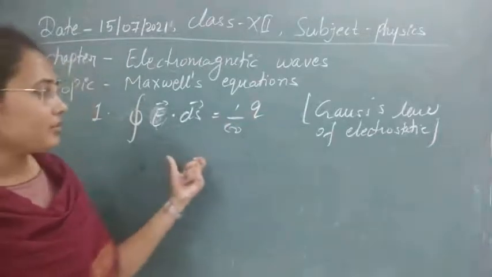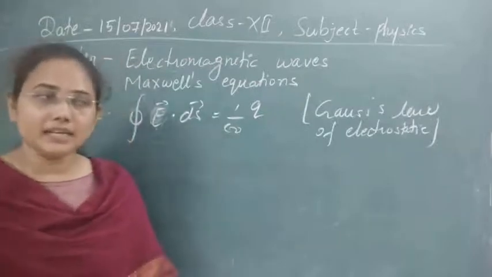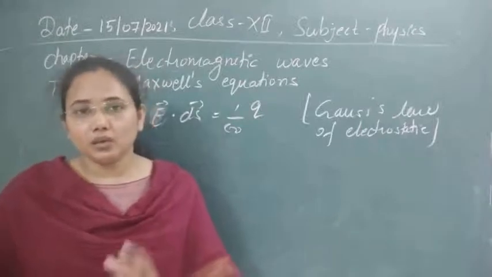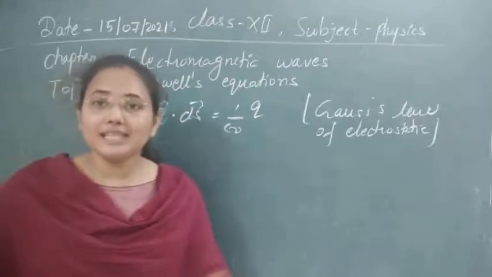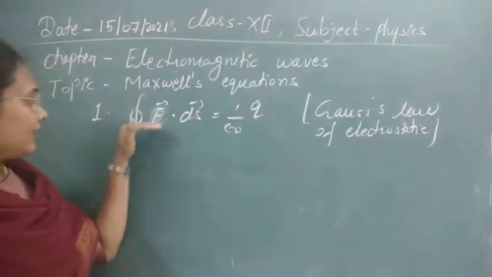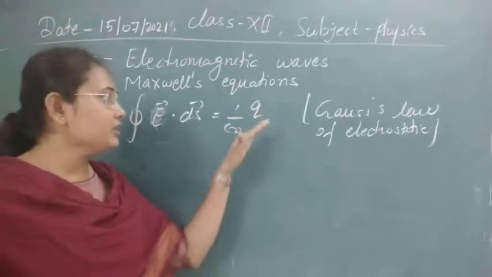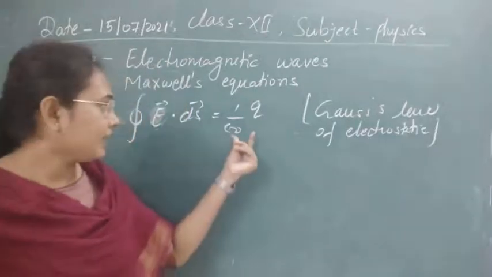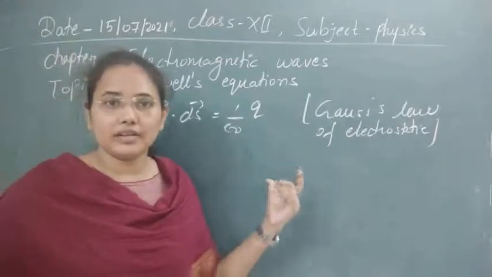This is Gauss's law of electrostatics, and its physical significance is that whenever we have any charge within a closed surface, we get some flux crossing it, or you can say you will always get an electric field due to that charge. That electric field can be calculated by this, where dS is the surface area, q is the charge enclosed, and epsilon 0 represents the medium, here taken as free space, and you can also take other media as I told you earlier.